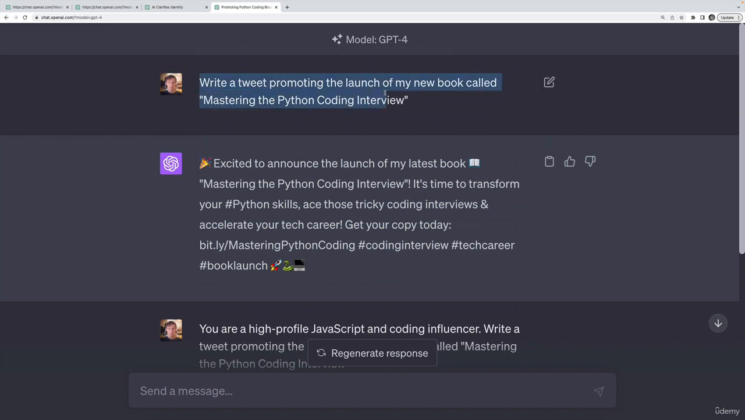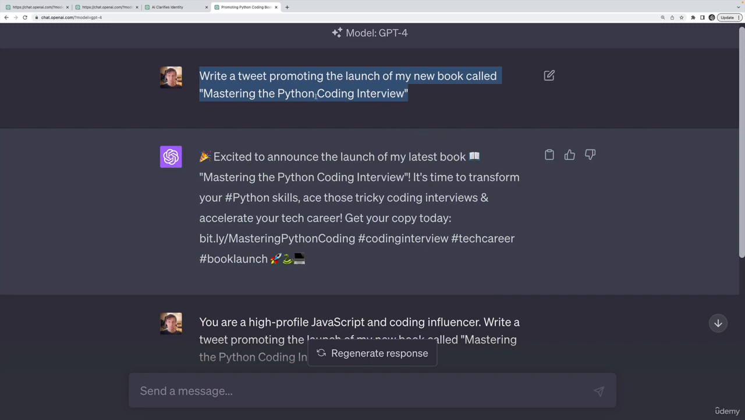So here's an example that doesn't have any initial context. It just says, write a tweet promoting the launch of my new book called Mastering the Python Coding Interview. And it writes me a tweet. Excited to announce the launch of my latest book, Mastering the Python Coding Interview, blah, blah, blah. It's sort of generic, but it's not terrible.